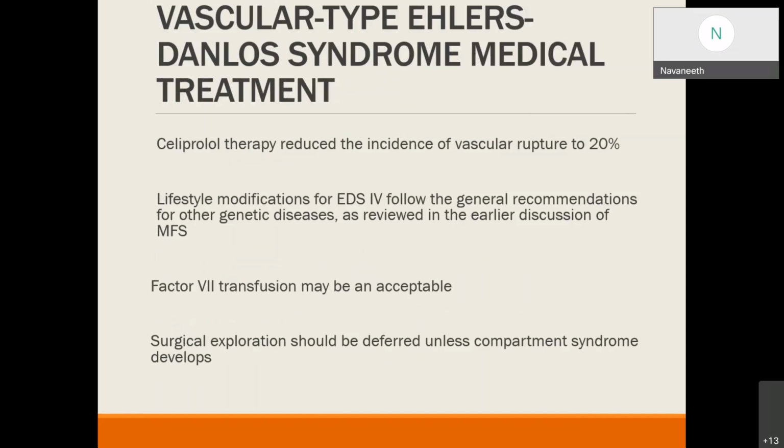Coming to the medical management, celiprolol therapy has been introduced, and the reduction in incidence of rupture is 20%. Lifestyle modifications, the same as for Marfan syndrome, should be followed for Ehlers-Danlos syndrome, avoiding burst exertions and following protective activities like swimming and jogging. Factor 7 transfusion may be an acceptable treatment. Surgical exploration should be deferred unless compartment syndrome develops, due to extreme tissue fragility.